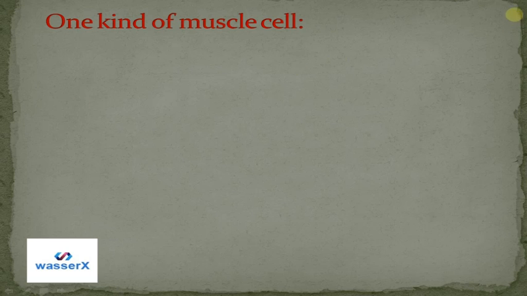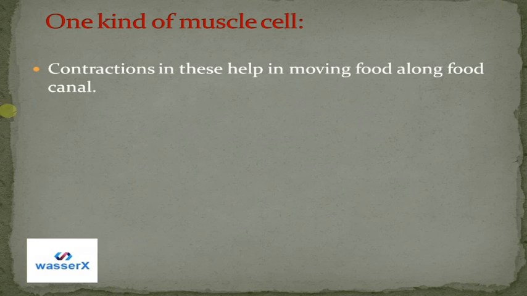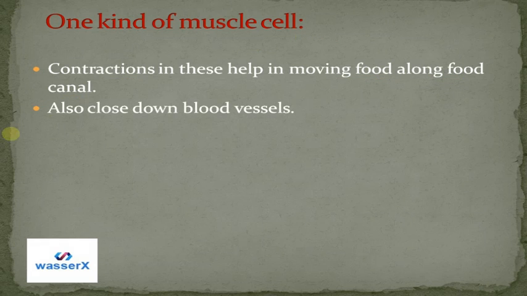Then next is one kind of muscle cell. So what do muscle cells do? Their contractions help in moving food along the food canal. That means this kind of muscle cell is present particularly in the food pipe. So these muscles help in the moving of food. They are also found in blood vessels, right?